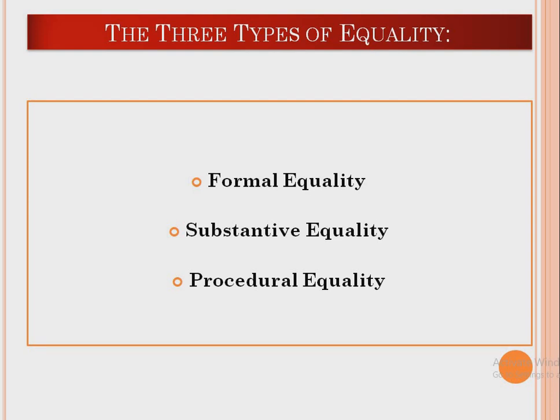They are also to be understood in connection with what amount of equality has been given to individuals and by what means that equality has been given. Based on that, we can classify equality as formal, substantive and procedural. Now let us talk in detail about these three types, one after another.